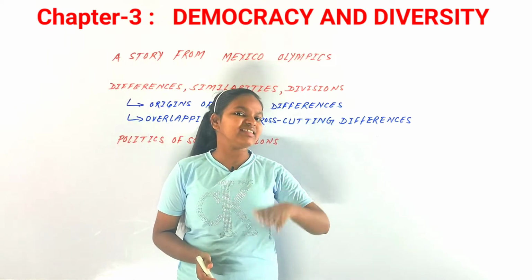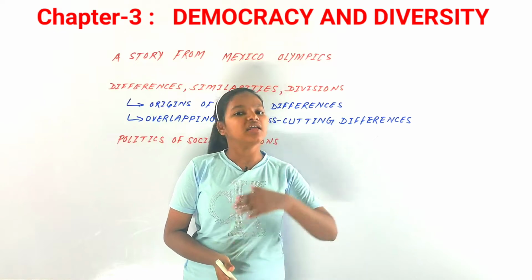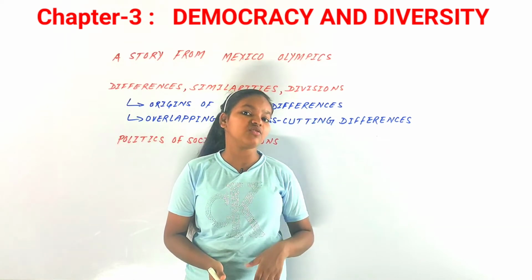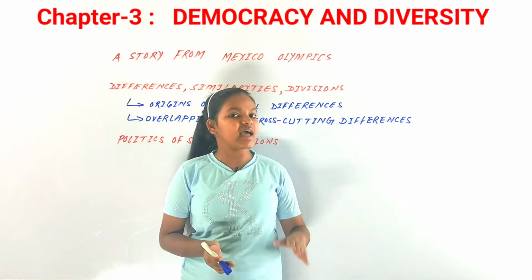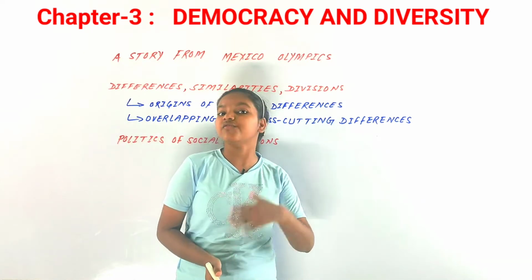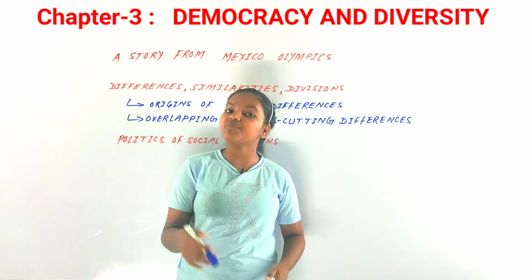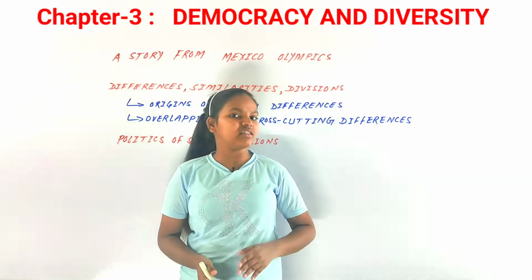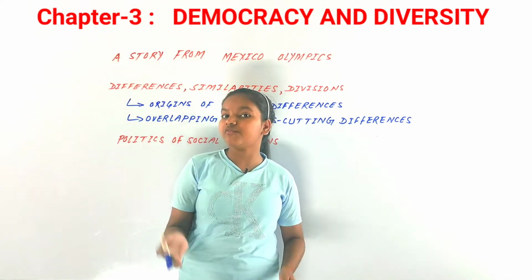But these are not the only fields on the basis of which people think that there are social divisions or social differences. On the basis of religion, caste, tribal communities, or even physical appearance, people think that they are different. There can be social divisions, social inequalities, all these social differences.